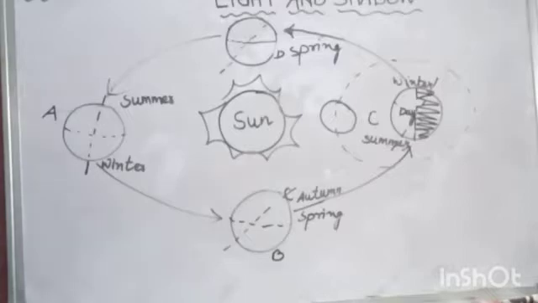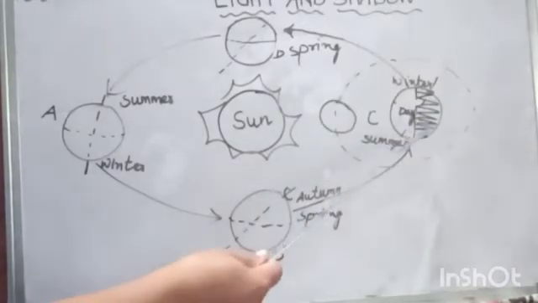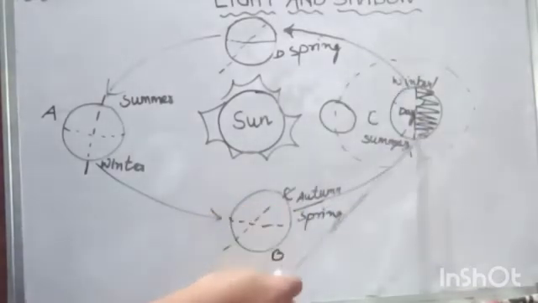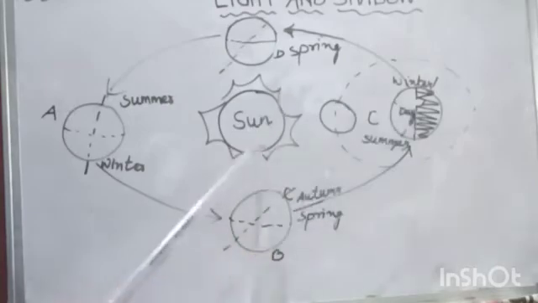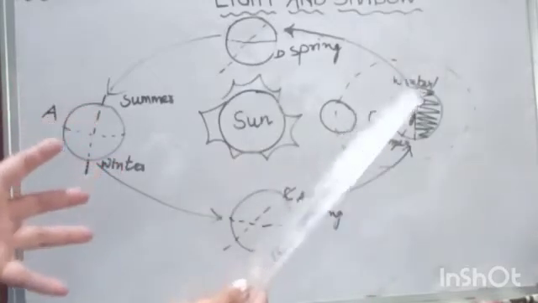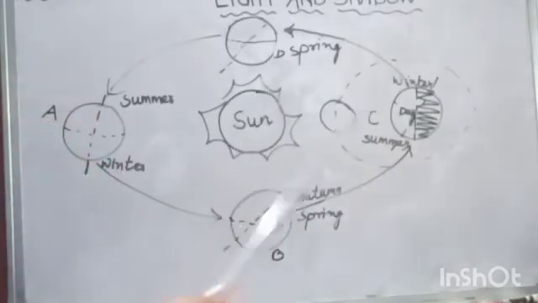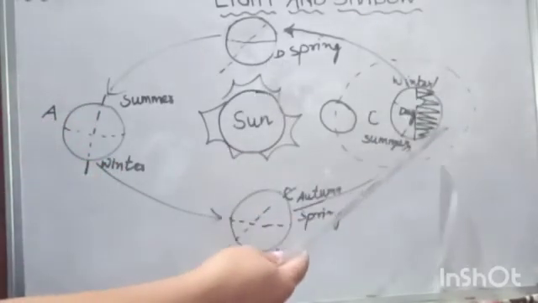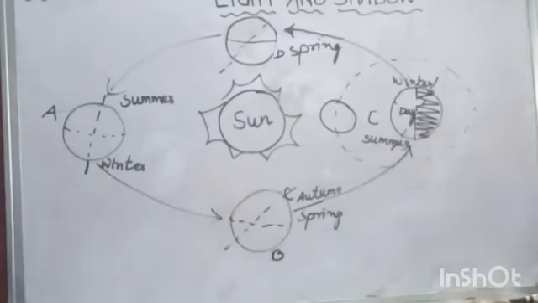Now I'll tell you how rotation of the earth causes day and night. Now this is the earth, and the half of the earth which is facing the sun has day, and half of the earth which is away from the sun, which is on the dark side, has night.